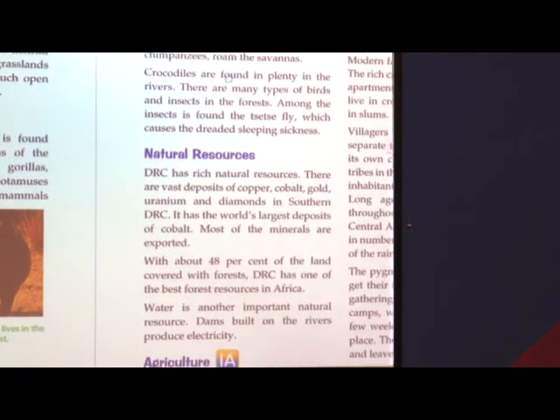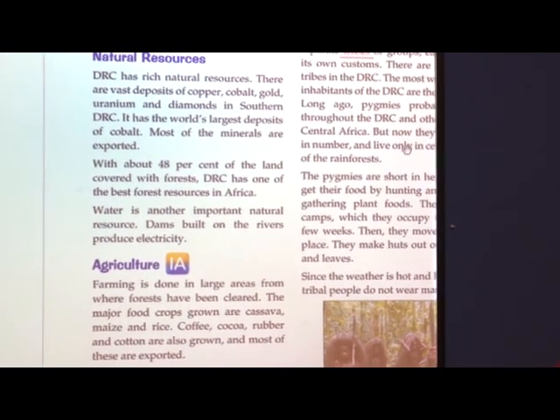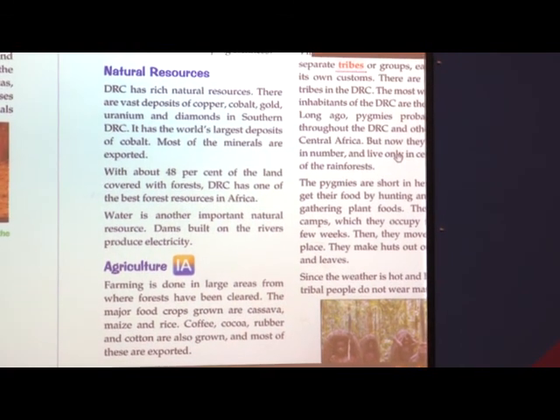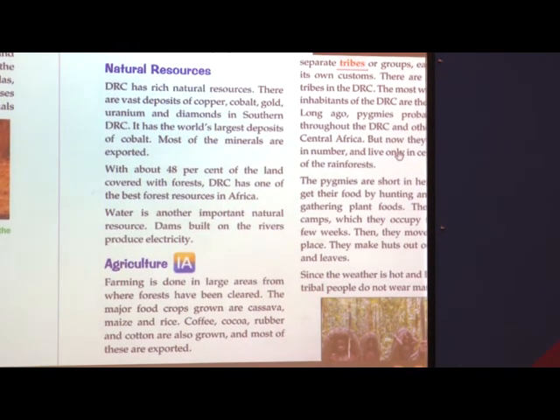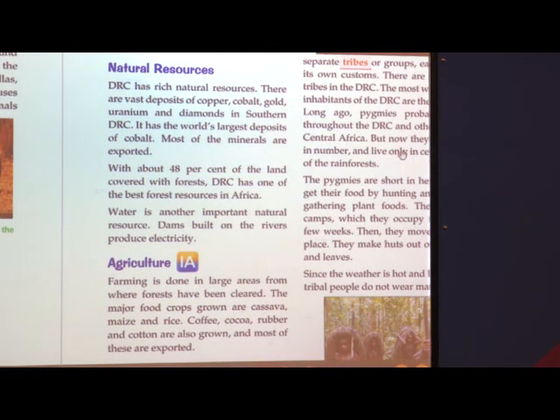Very good. Now next is natural resources. What are natural resources? Natural resources are those found from nature. They are not man-made. Now DRC has rich natural resources like copper, cobalt, gold, uranium and diamond, and these are all exported. Cobalt is the largest deposit in DRC. Which is the largest deposit found in DRC? Cobalt, yes.